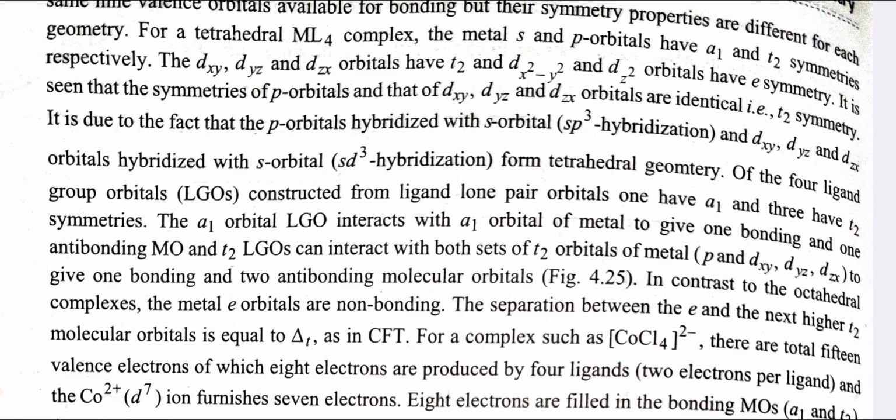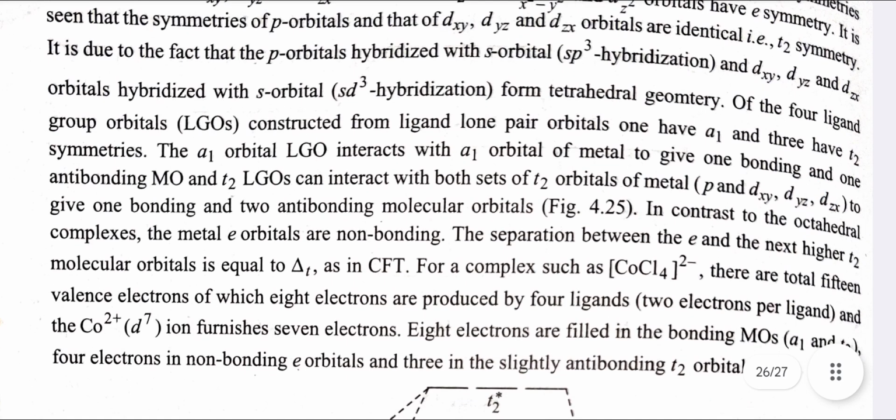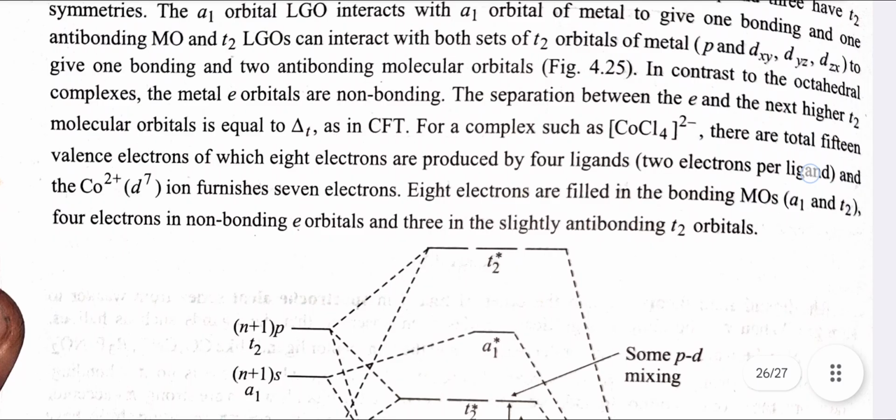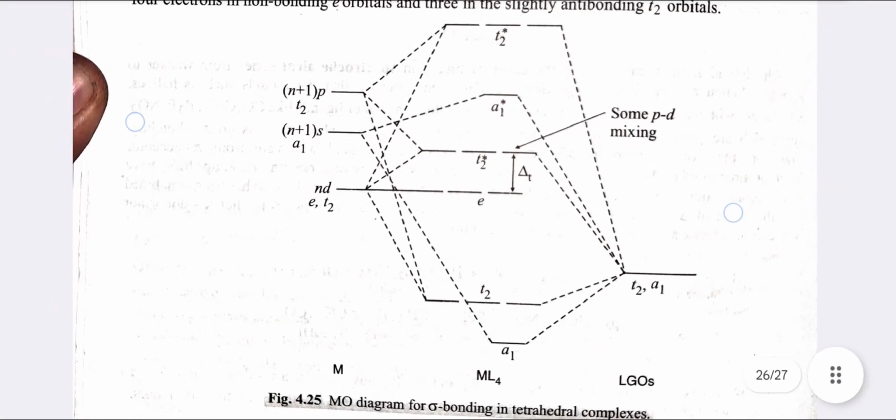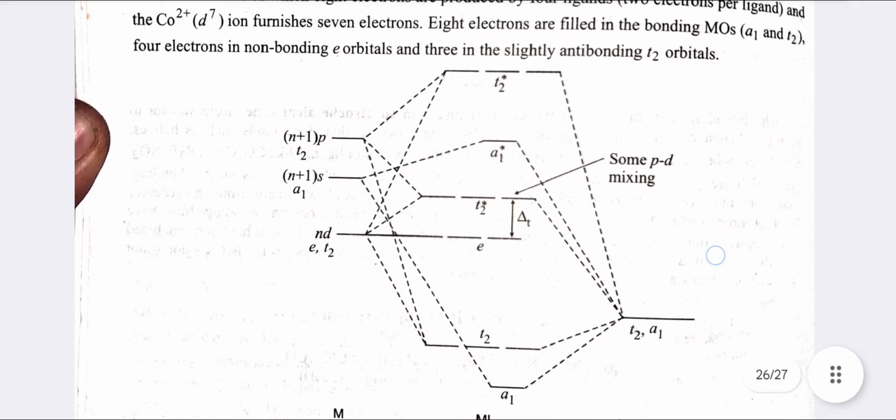For such complexes like CoCl4 2 negative, there are a total of 15 valence electrons, of which 8 are produced by 4 ligands, and the Co2 plus ion furnishes 7 electrons. The 8 electrons are filled in the bonding molecular orbitals, 4 electrons in the non-bonding e orbital and 3 in the slightly anti-bonding t2 orbital. MO diagram for pi bonding in tetrahedral complexes.